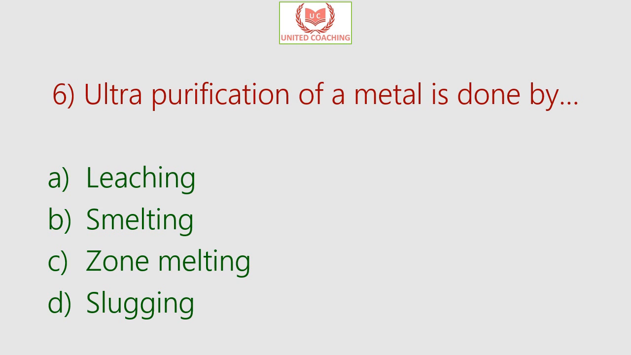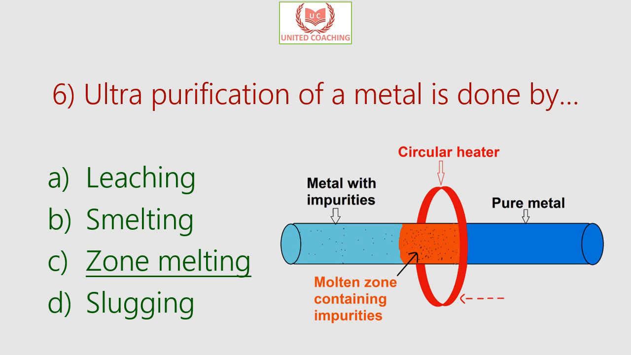Our next question is, ultra purification of a metal is done by. Is it by leaching, smelting, zone melting or slagging? So the answer is zone melting. Now in zone melting, a small region of metal is melted, and then this molten zone is made to travel through the metal which is to be refined. As this zone passes through the metal, it dissolves the impurities in the metal which are moved to one end of the metal, and this allows the purified part of the metal which has been recrystallized to be deposited on the opposite end. So the answer over here is zone melting is used for the ultra purification of a metal.